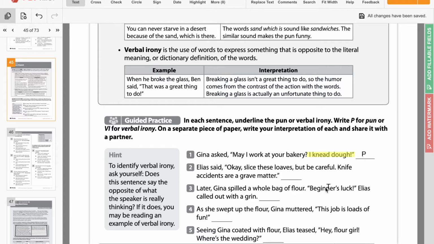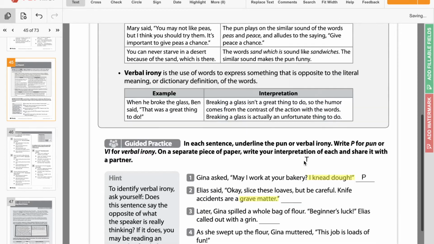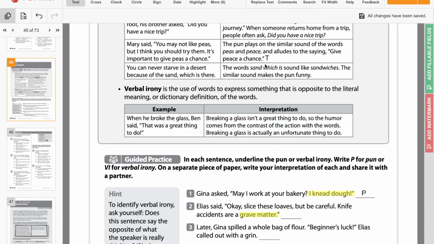The next one says, Elias said, okay, slice these loaves, but be careful. Knife accidents are a grave matter. Where is the pun or the funny moment in this sentence? Grave matter, okay? What grave matter means, that's a saying, just like the saying, give peace a chance.